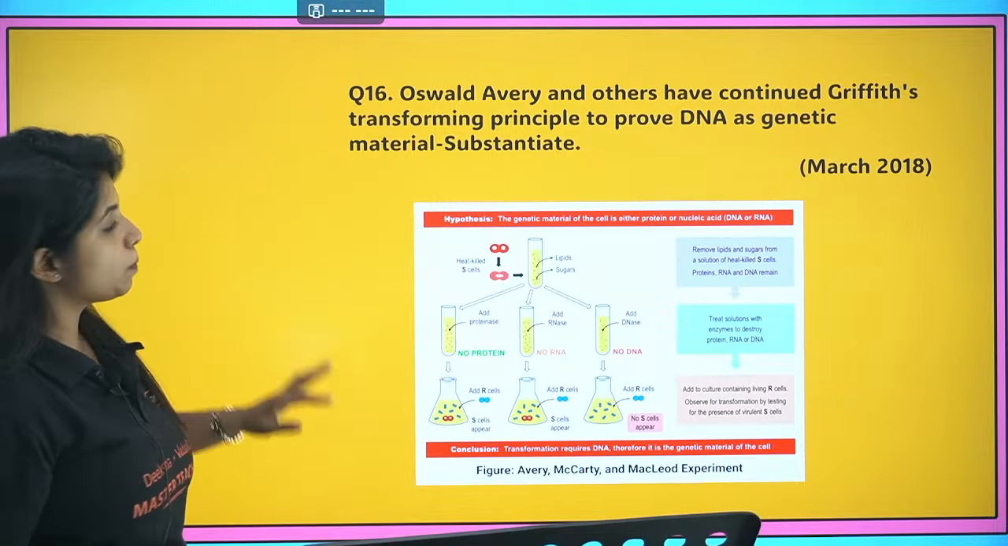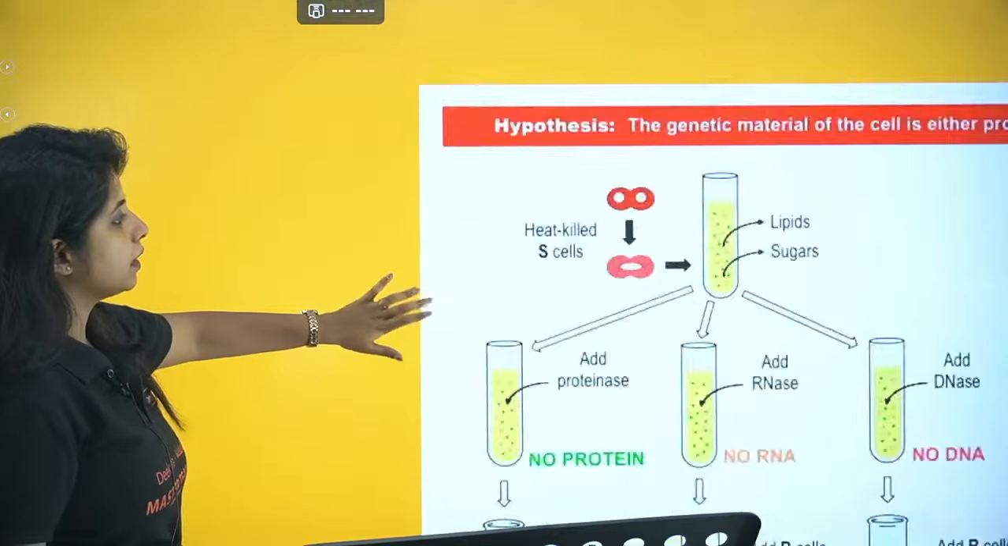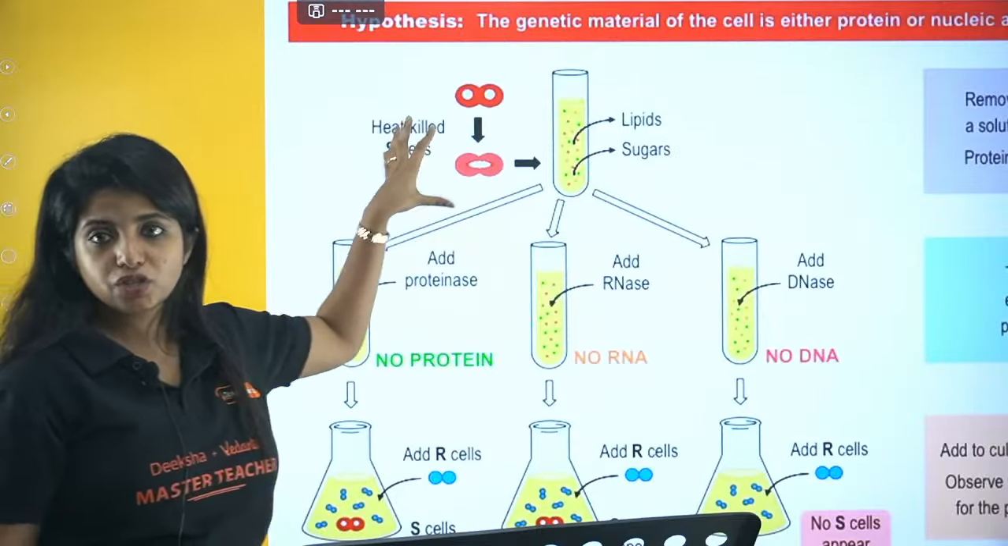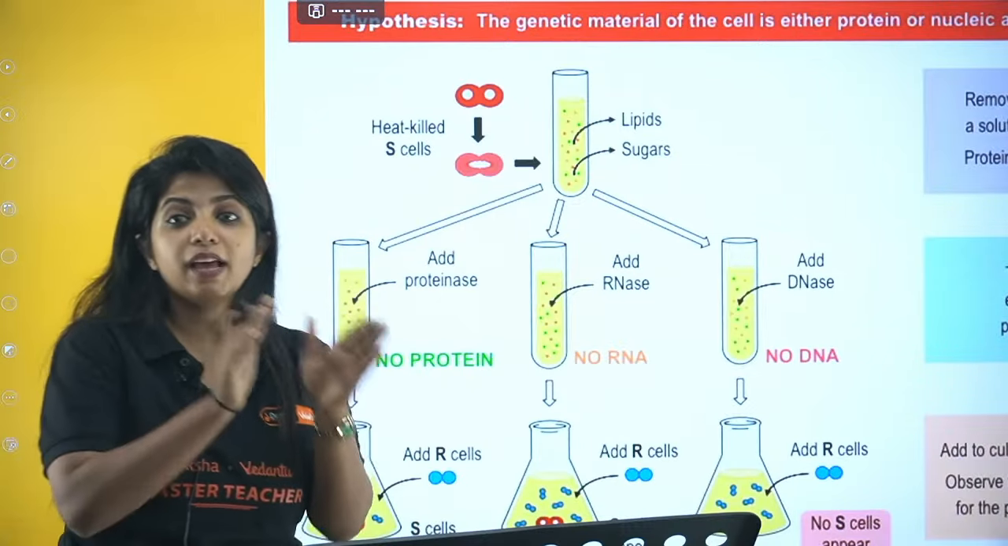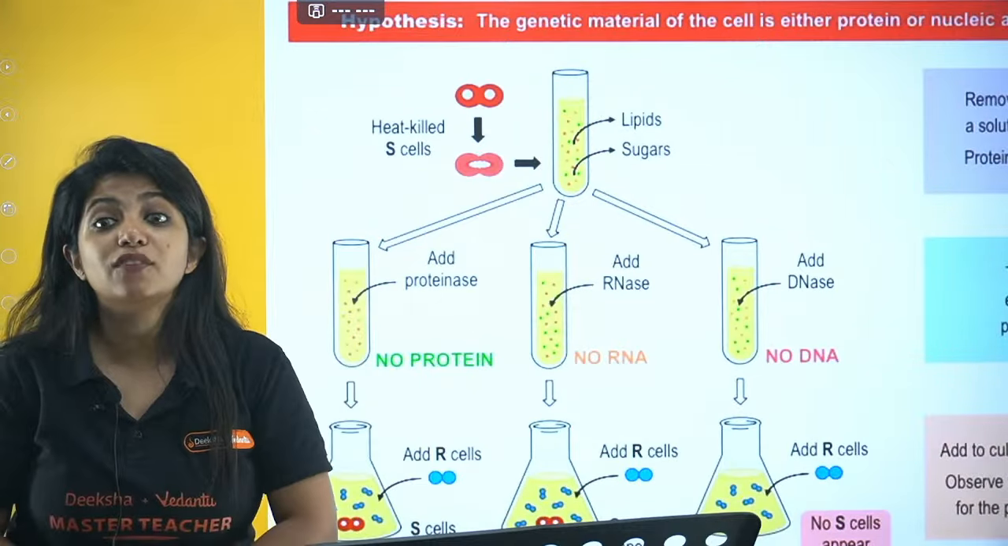Now, the Griffith experiment was done, okay, in that he found that when heat-killed S strains were mixed with the live R strain, the live R strain was converting into the live S strain.